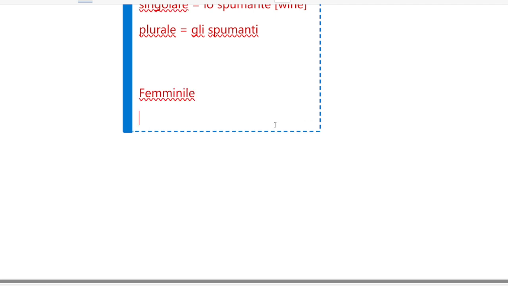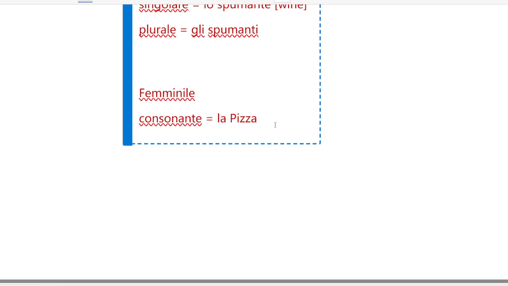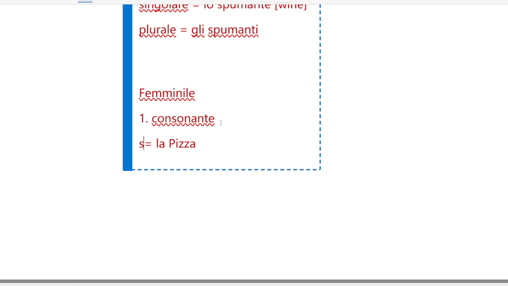Femminile. Okay. So here also we have the case consonante. This one is very simple. So we have simply la pizza. Okay. And you can write like this. That one is the singular case. Singolare.